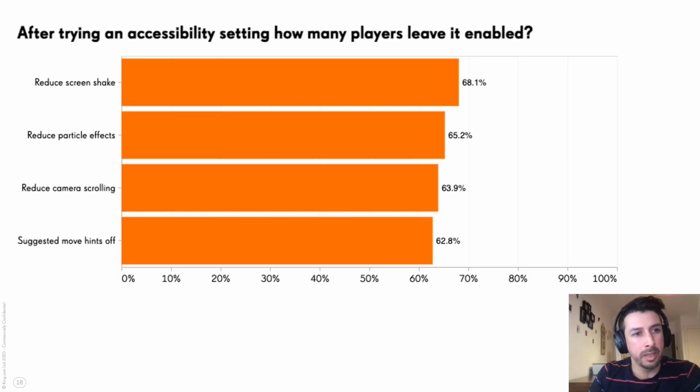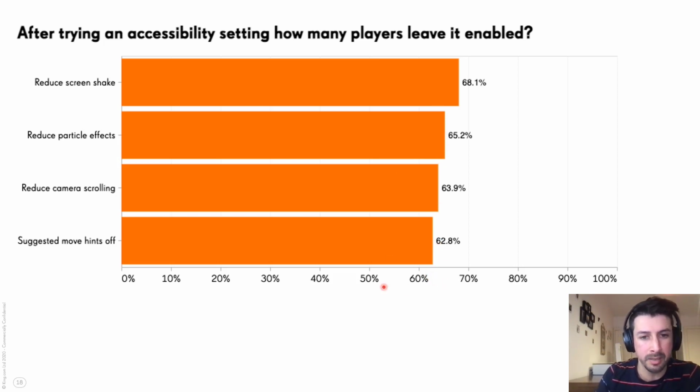Also, after trying these settings, how many players are still keeping them enabled? So this is the 100%, how many players have opted into the different options, and at the end, how many of them still haven't disabled them, so they're still using these options. Even so, over 60% of these players are still using this.